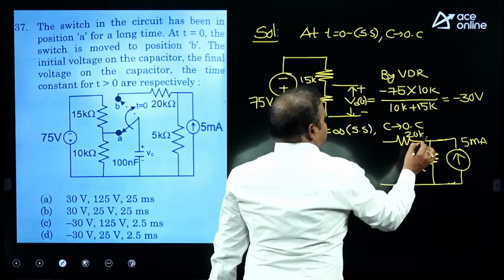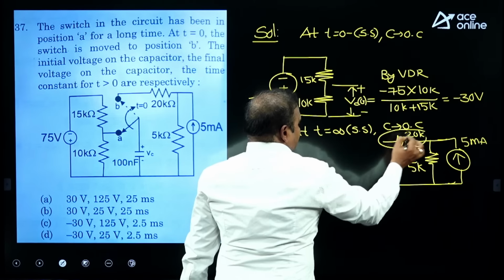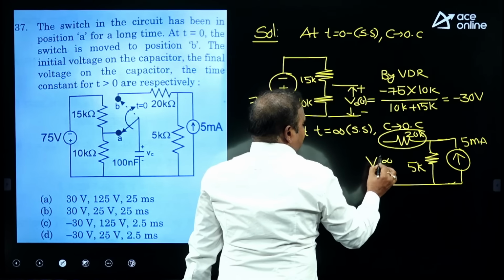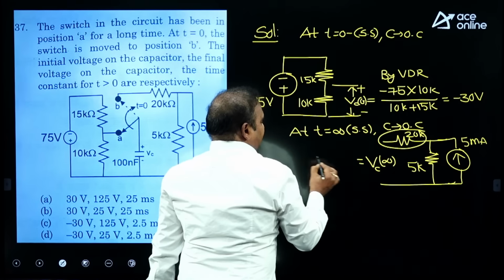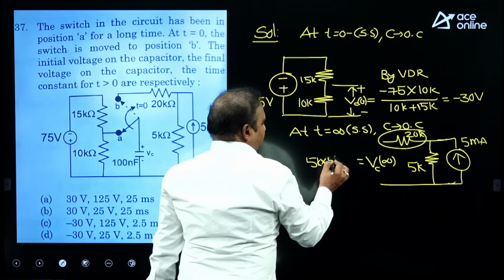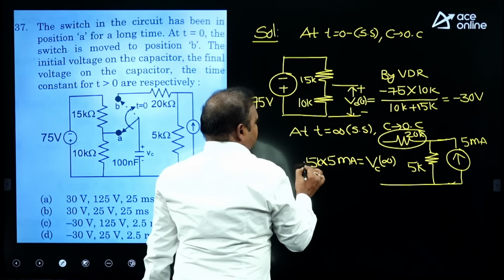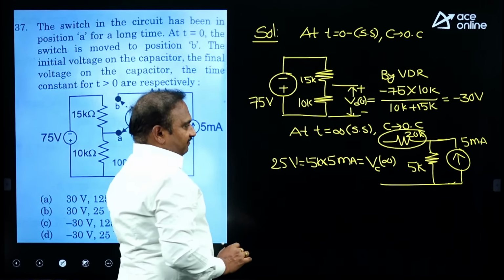You know that an open circuit in series with a passive element can be neglected. Under that instant, Vc of infinity is equal to the voltage across the 5k. Nothing but 5k into 5 milli, which is equal to 25 volts. It is the steady state voltage or final value.